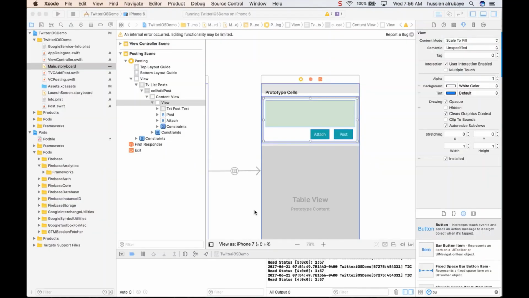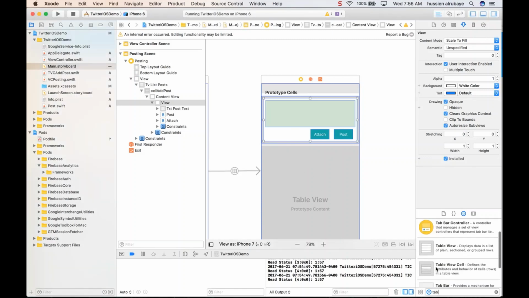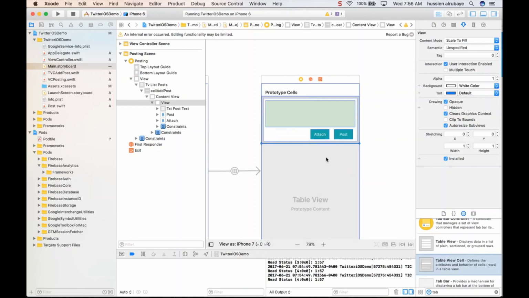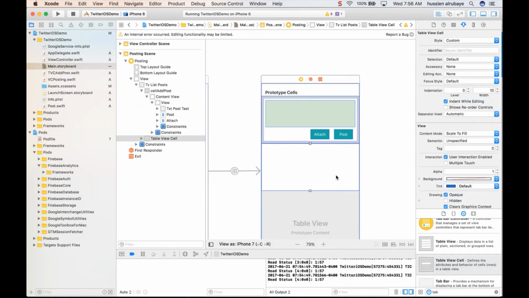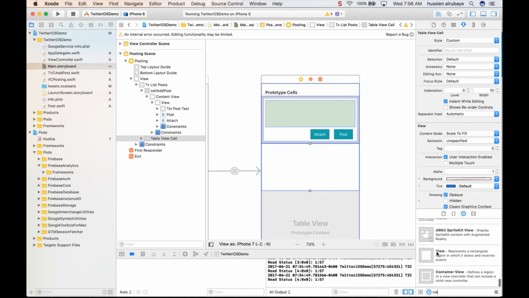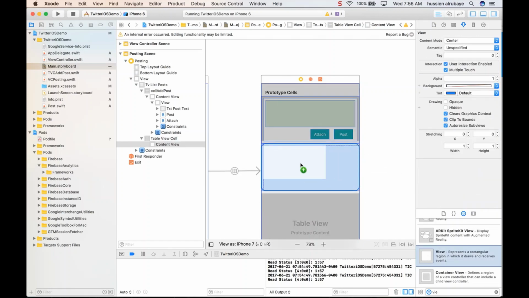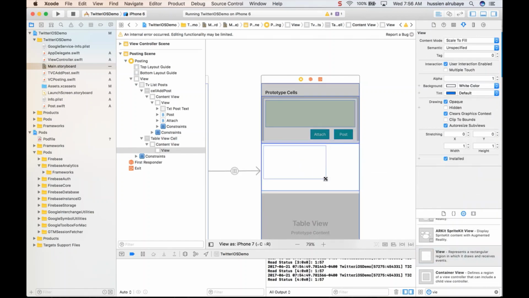Hey again, let's start implementing the post, but showing the post without image only. So what I need to have is a table view cell. So make sure I have a table view, another table view cell, just add it here. Okay, that is it. And what I want to show in this table view cell, I want to show a view. So it shows me the image or the place that I want to work in. So show me in this size. I will not show it bigger than that.